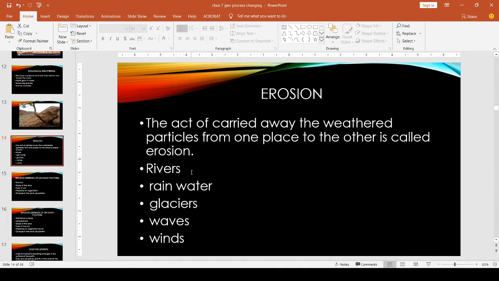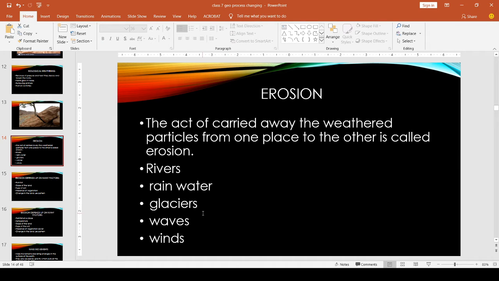How do rivers carry these weathered particles from one place to another? Rivers are always flowing. So when they flow, the small rock particles or fine soils also flow through the rivers from one place to another. The rainwater also affects erosion. How? Through heavy rain, the small particles of soil and rocks also flow with the rainwater.